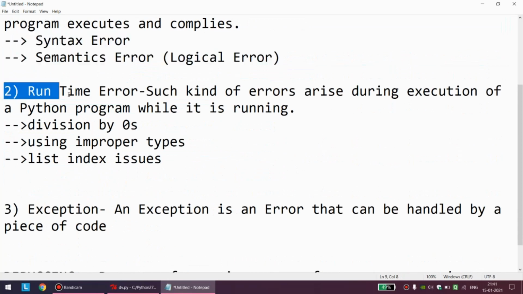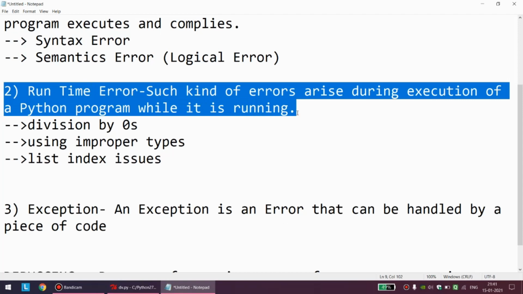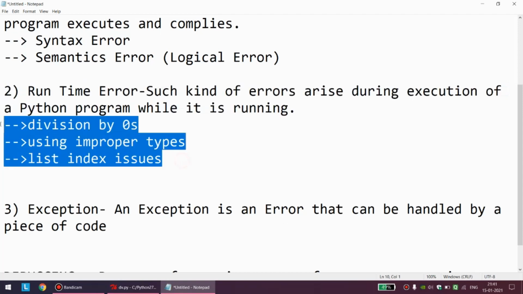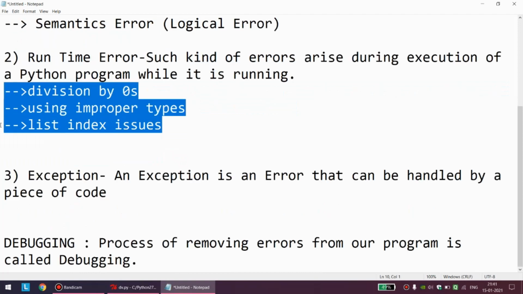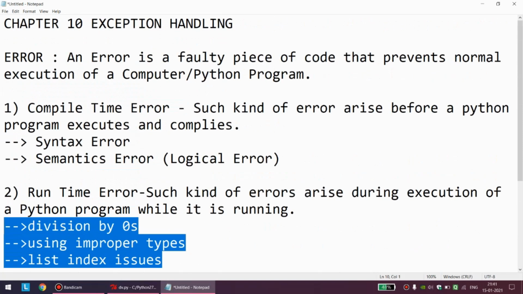Runtime error, I think is very well known: the error which pops up during normal execution of the program will be runtime error. Some reasons are given by me. Even if you do not specify the reason, you can have your own examples. I hope you got it, that these kinds of errors arise because of improper inputs from our side during normal execution of the program. Error and exception do not have any difference. Any error that can be handled becomes an exception, and how to handle exceptions we will see in the next video. And the process of removing errors from our Python program can be called debugging.